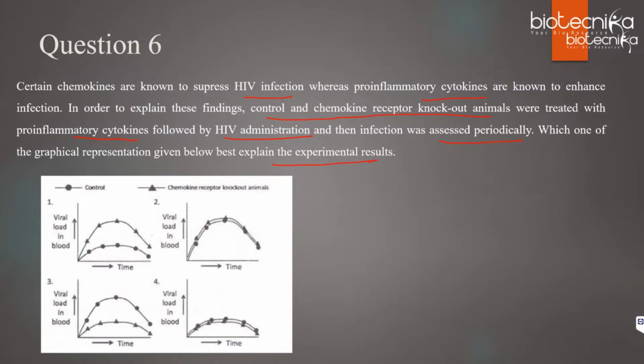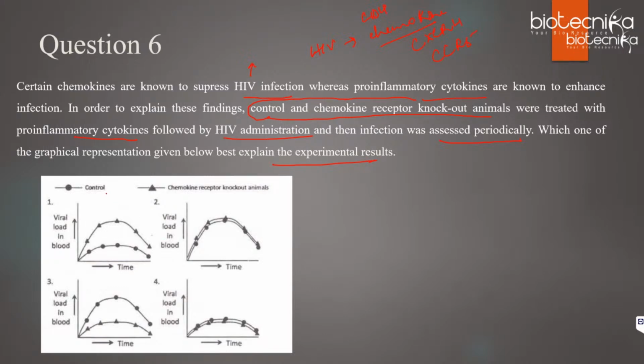For this, you should have prior knowledge about chemokines. So I'll just give you all the information if you have forgotten or have not gone through it. Whenever HIV infects, it needs a chemokine receptor. The first thing, the major receptor it needs, is CD4. But along with that, it needs a co-receptor, that is the chemokine receptors, where the chemokines also bind to the cells. So it needs chemokine receptors like CXCR4 and CCR5. These are certain chemokine receptors.